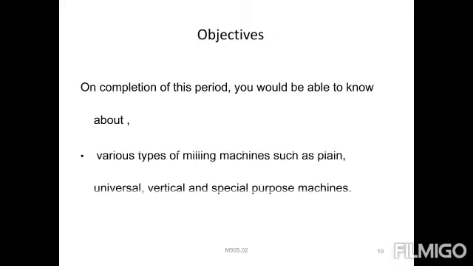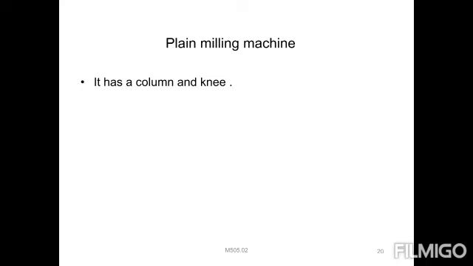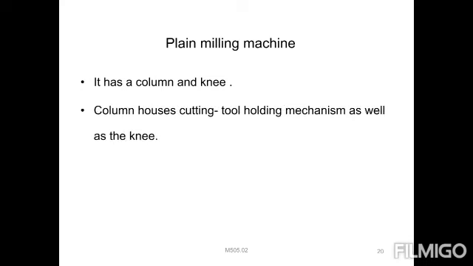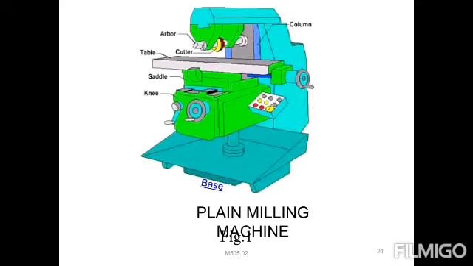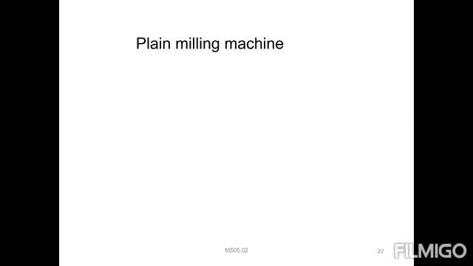So the plain milling machine has a column and knee. Observe next, the column houses the cutting tool holding mechanism as well as the knee. And the knee supports the workpiece table, and the work holding and feeding mechanism is also provided. The knee supports the work table always, right? The work holding and feeding mechanism will be provided.